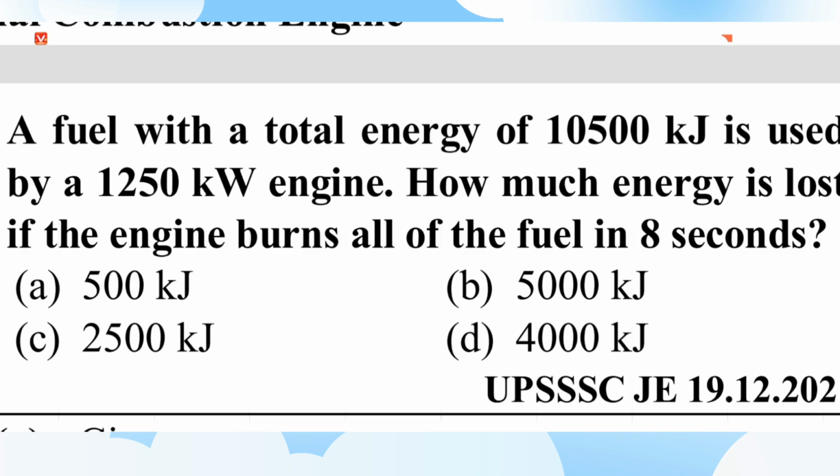Look, a fuel with a total energy of 10500 kilojoules is used by a 1250 kilowatt engine.